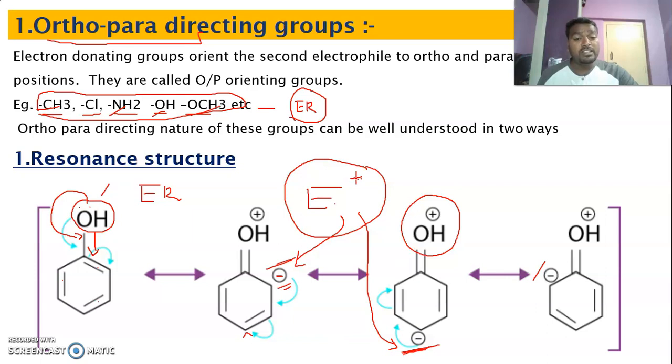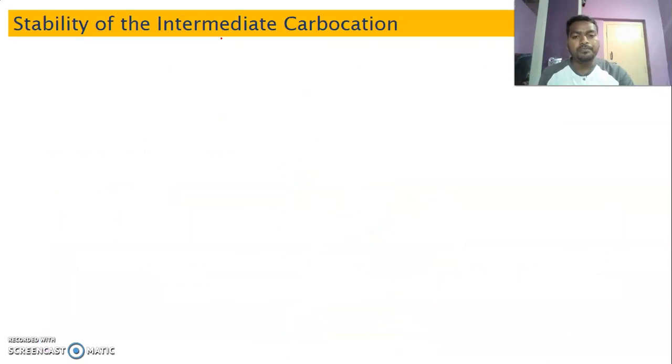So the incoming electrophile is positive. This positive should not go to meta because meta doesn't have any charge. It is neutral, but this is negative. That's why the affinity of this electrophile is more either towards ortho or para. That's why these are called ortho and para directing groups.